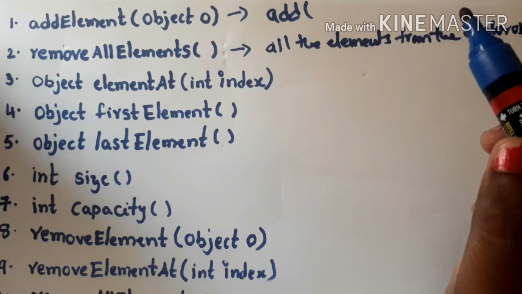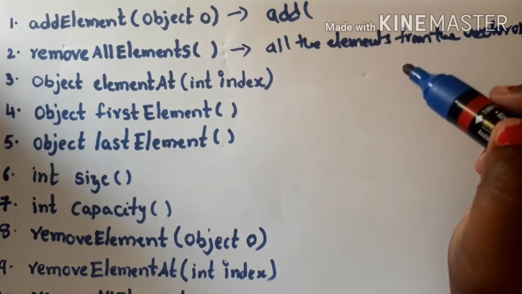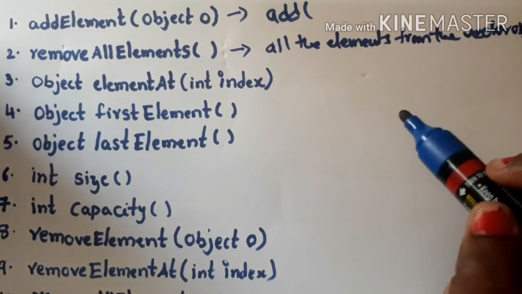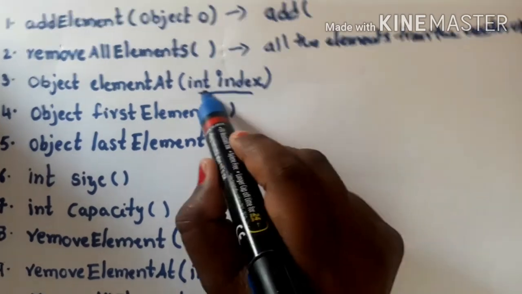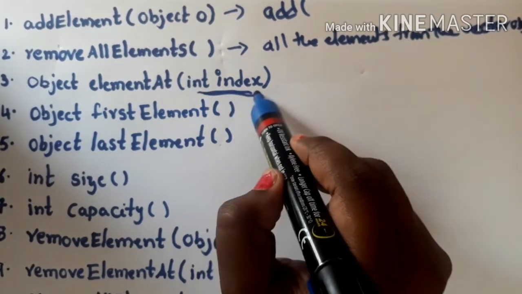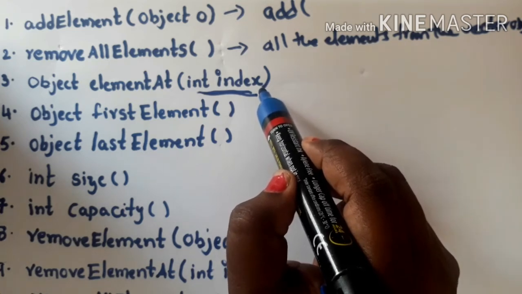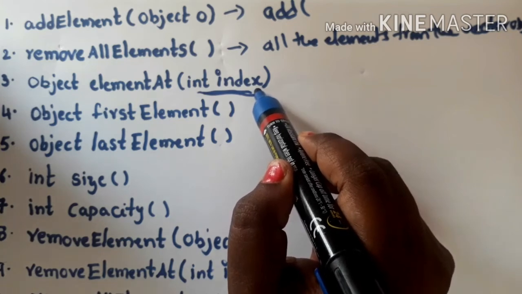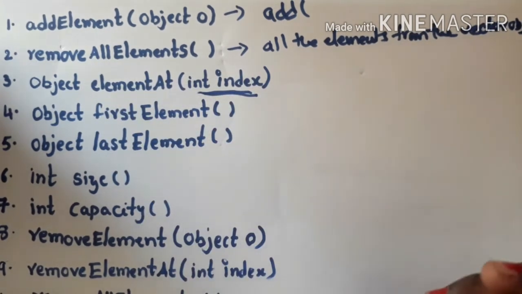What is the third method? The third method is the elementAt method. The purpose of this elementAt method is that it will return an object at the specified index position. Here we are passing an int index value as the parameter for this method. Whatever object is available at this index position, that element will be returned. So this is the purpose.